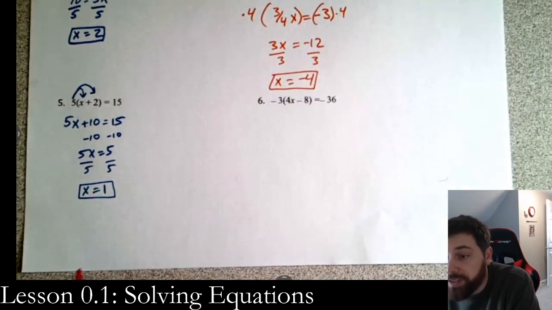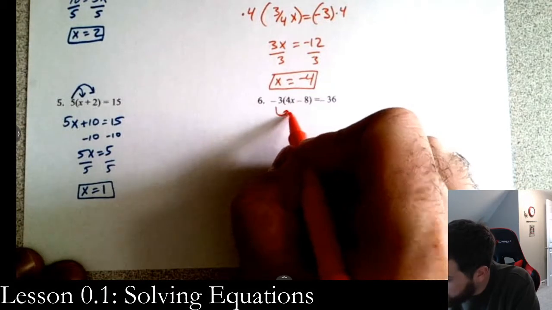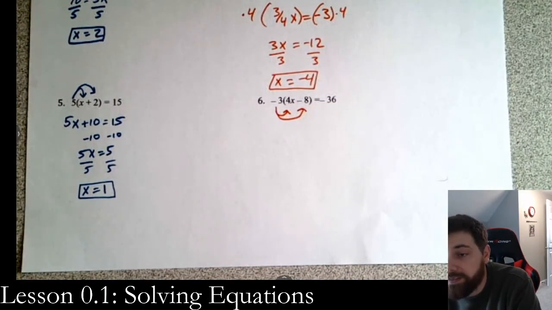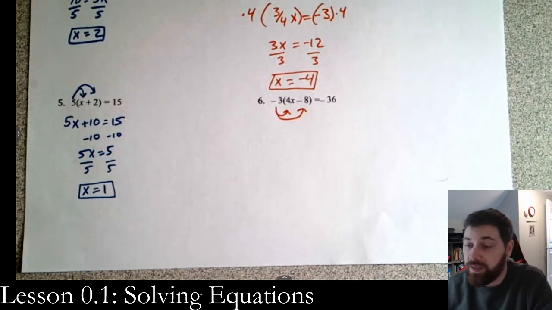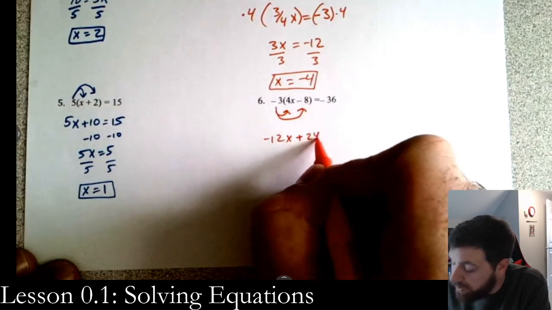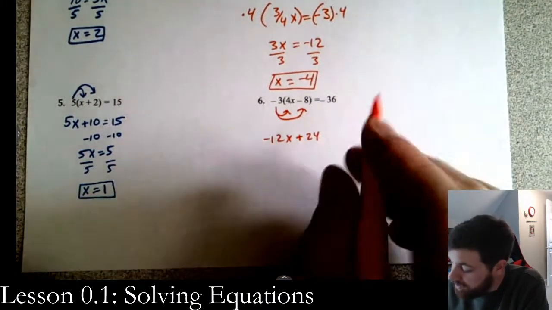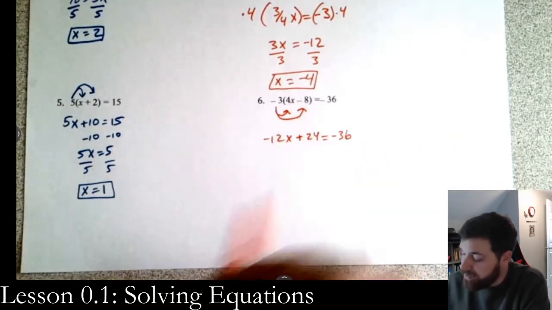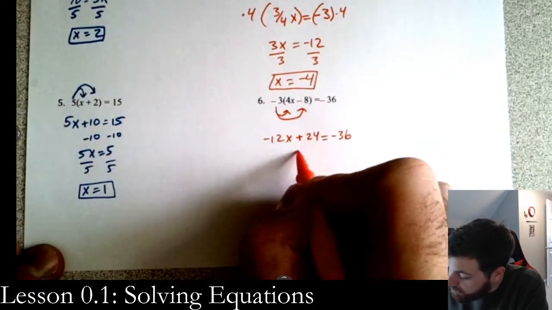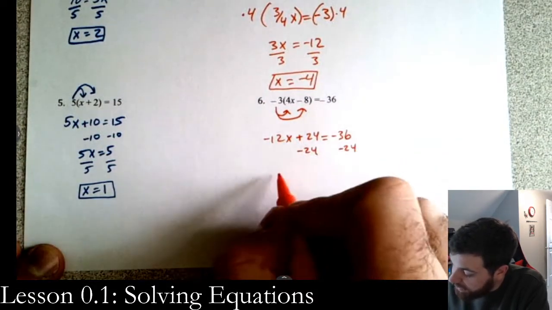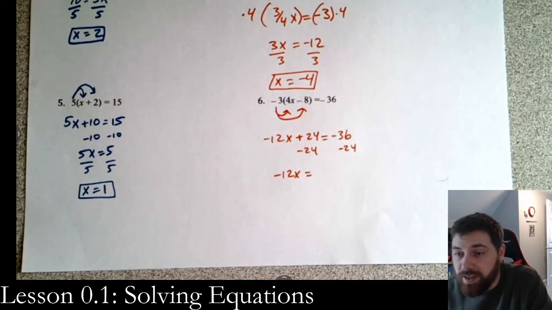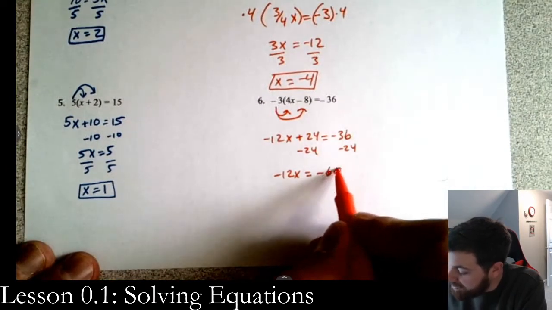First thing we're going to do is we're going to distribute. So we take the negative 3 times the 4x and the negative 3 times the negative 8, which is where I would imagine you messed up, right? Negatives sometimes cause us to not be very careful. Okay? So we have negative 12x plus 24. That's the negative and the negative combine, right? Equals negative 36. So now we're back to a normal equation. We can kind of work from there. So we subtract 24 on both sides, and we get negative 12x is equal to whatever negative 36 minus 24 is. So that should be negative 60.